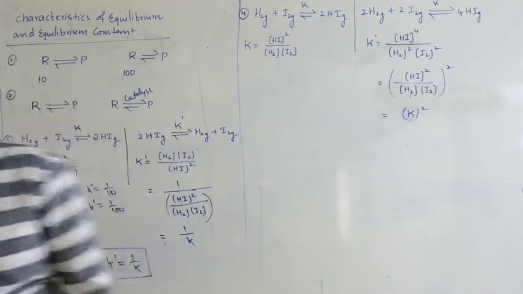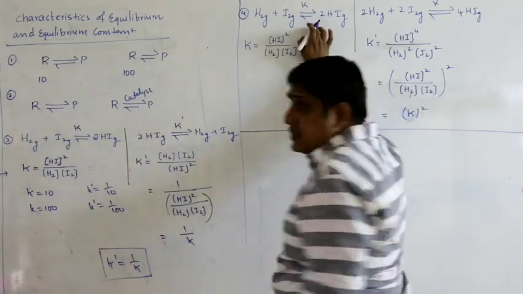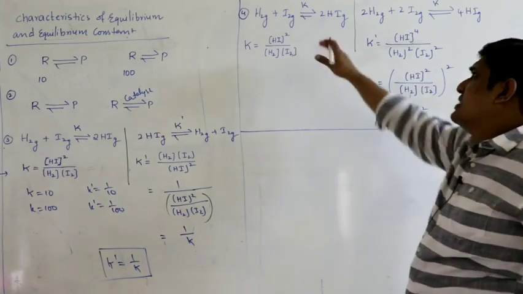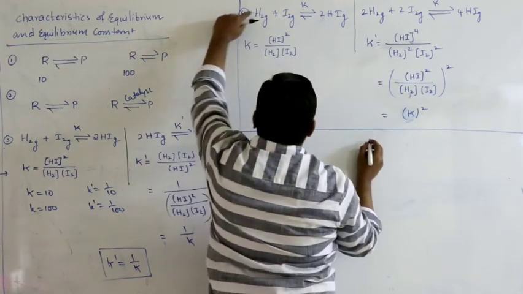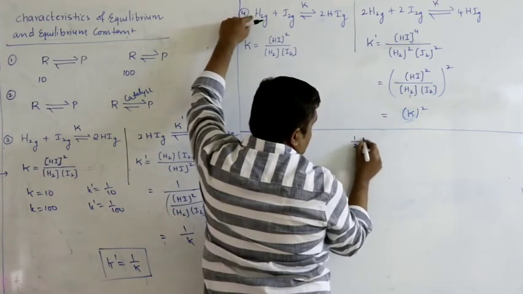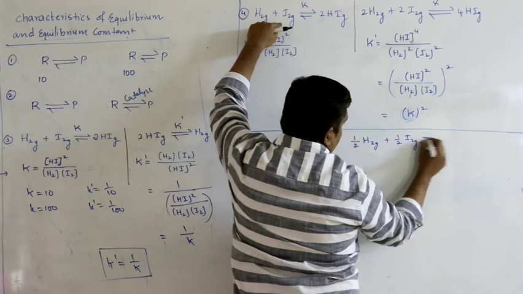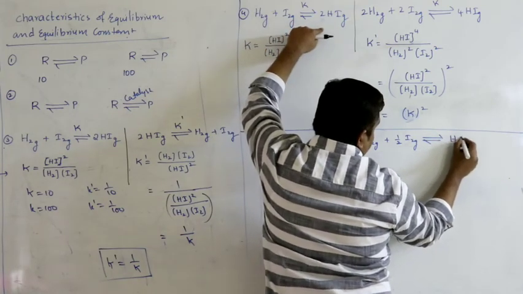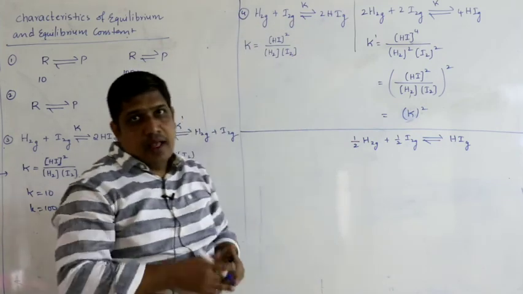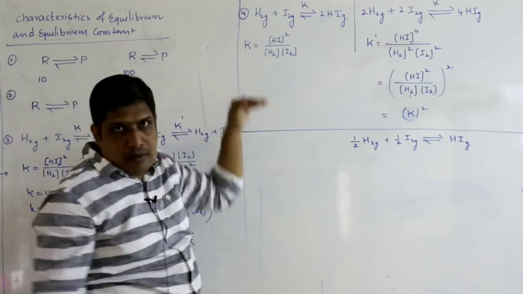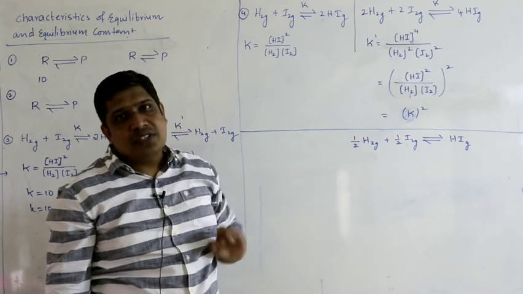Then let us see what happens. I am multiplying with 1 by 2, sorry, or dividing this reaction by 2. So what will I get? If I multiply with 1 by 2, I get half H2, half I2, equilibrium HI. Multiplying this equation with 1 by 2 or dividing by 2, I am reducing the concentration of H2 by half, I2 by half, HI by half. All the components we have to change by the same factor.